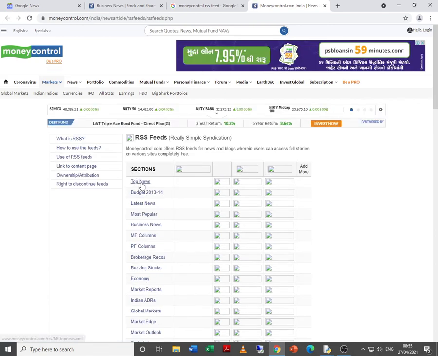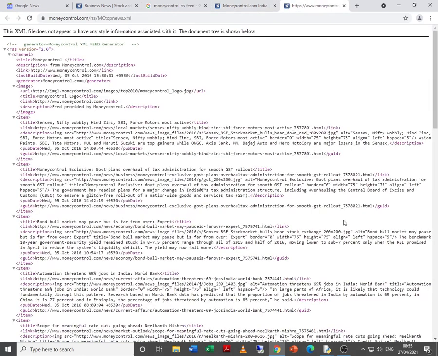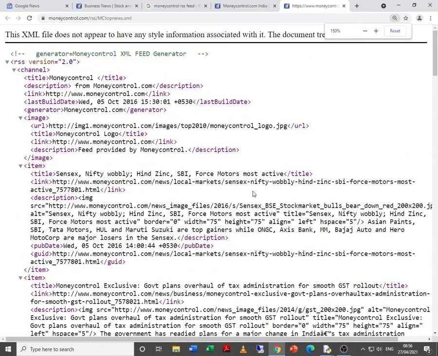So let me try to open the link in a new tab, because a lot of different news links are there, so different RSS news feeds will be there. Remember, we have to parse this markup language code in order to extract the news data. I repeat, we need to parse this markup language code to fetch the data.